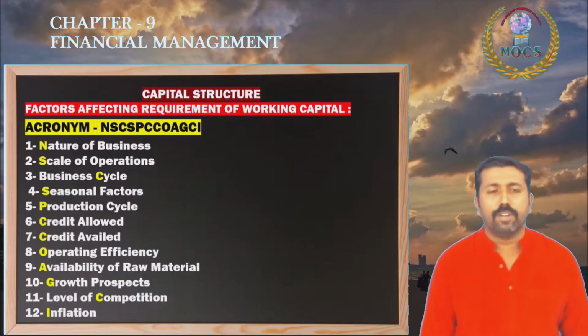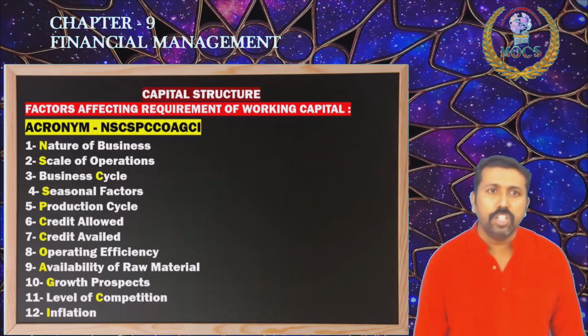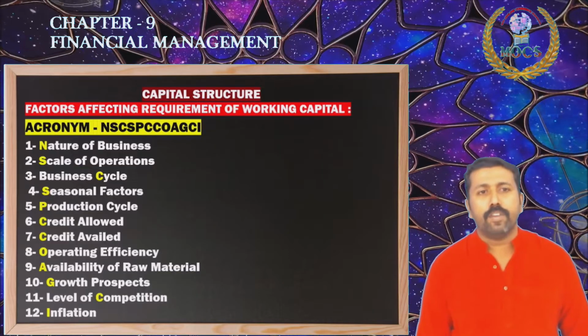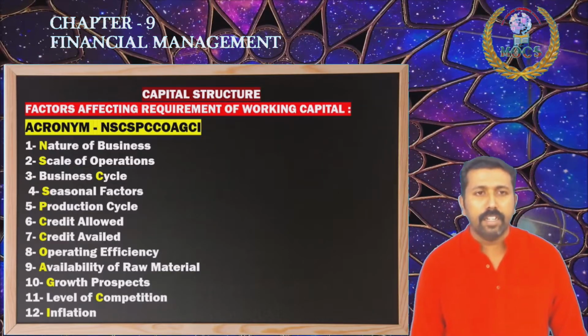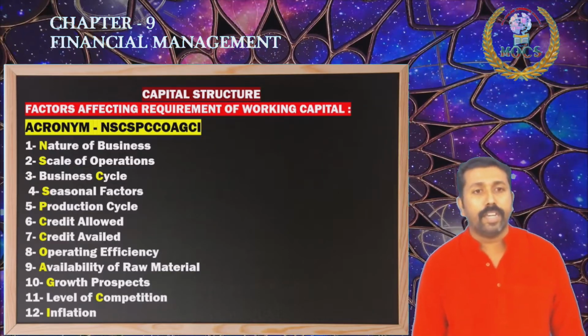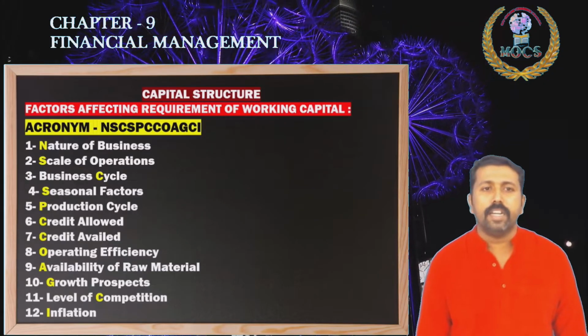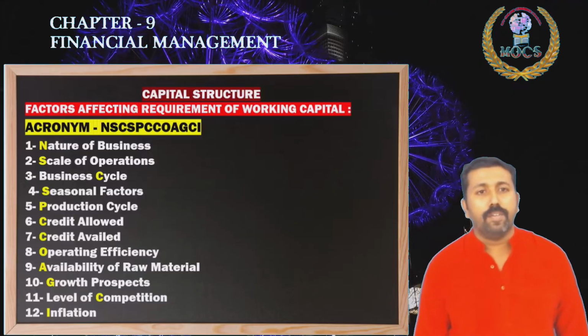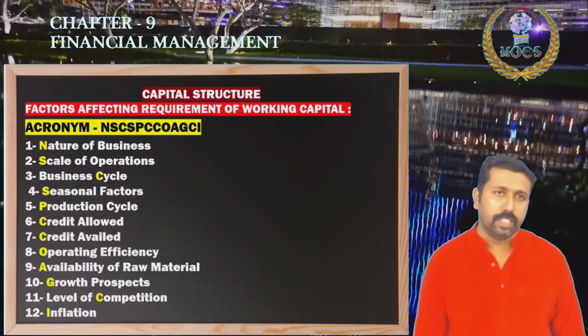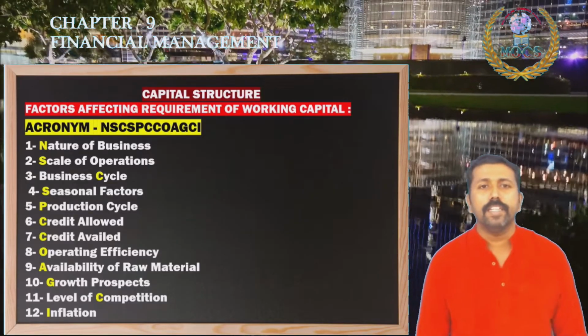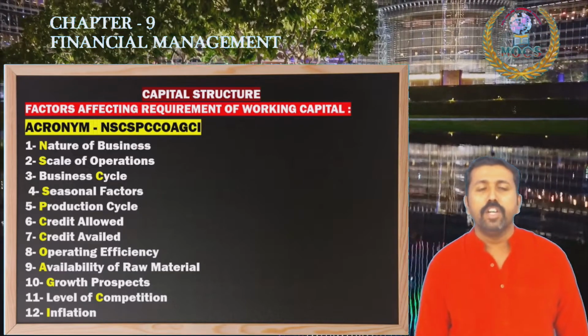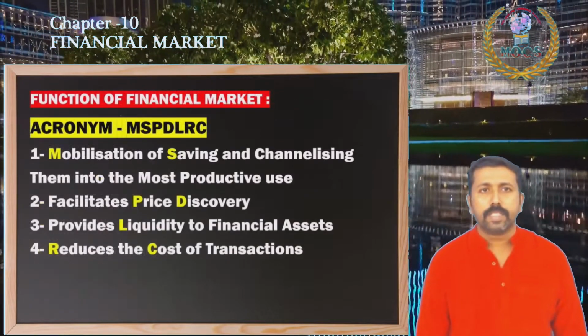Nature of business is one of the factors, then scale of operation, business cycle, seasonal factors, production cycle, credit allowed, credit availed, operating efficiency, availability of raw material, growth prospects, level of competition, inflation. These are all the points you have to remember regarding the last topic in this chapter, financial management.